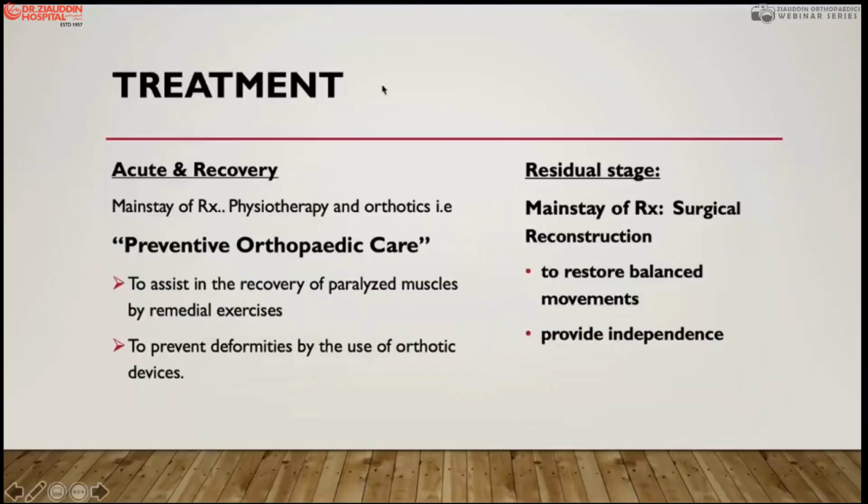So now we are going to treatment options: how we can prevent the deformities and how we can assist the residual paralysis to recover. The treatment in the two phases, acute phase and recovery phase, is mostly orthotics and physiotherapy to keep the muscles stronger. This is usually called preventive orthopedic care. Here, the physiotherapist, rehabilitation therapist, and the orthopedic surgeon, along with the pediatrician, combine treatment to assist recovery of the paralyzed muscles by certain methods we will discuss, remedial exercises, and prevention of deformities by orthotics.